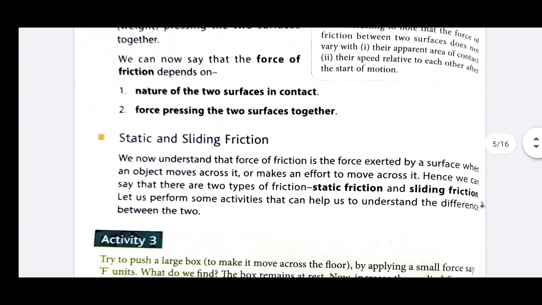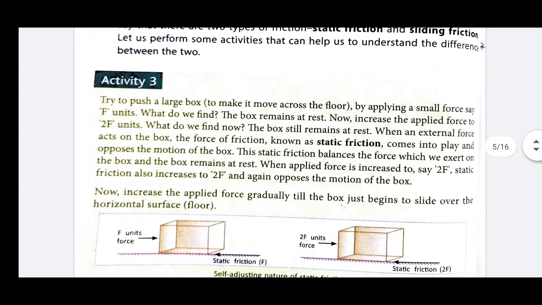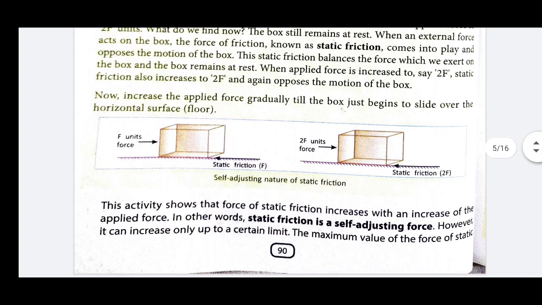Now, up to this we have already discussed. Now, types of friction. Suppose you are applying some force on any object in order to move it, but the object remains stationary. In that situation, the force of friction acting on the object is known as static friction.